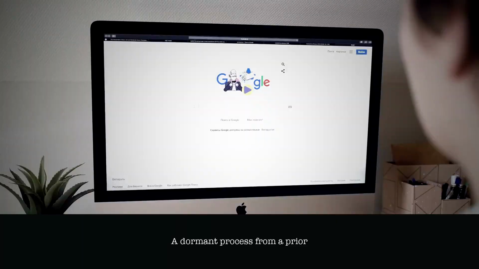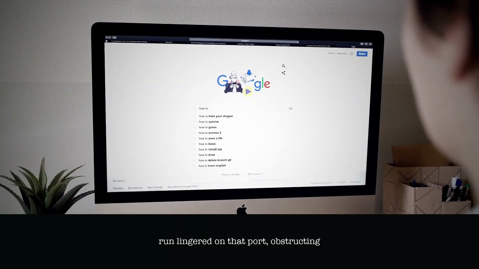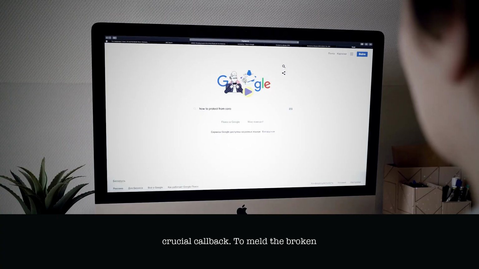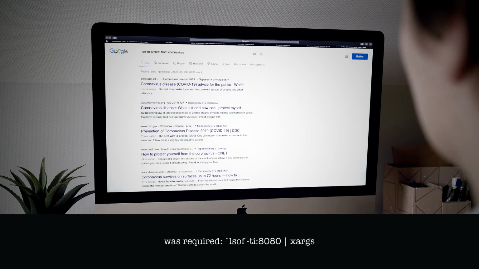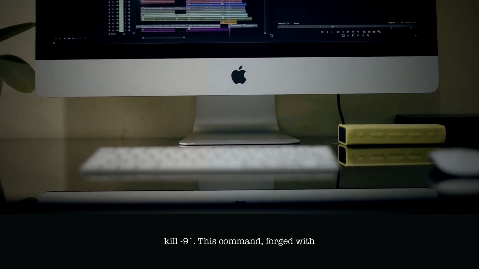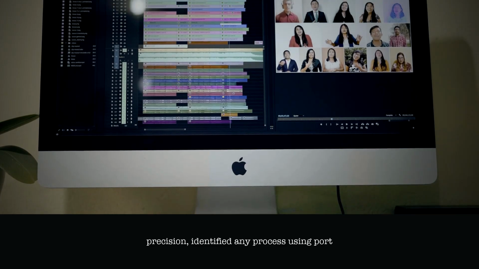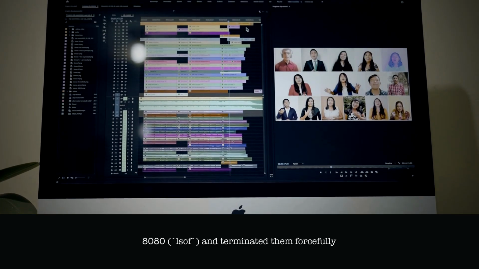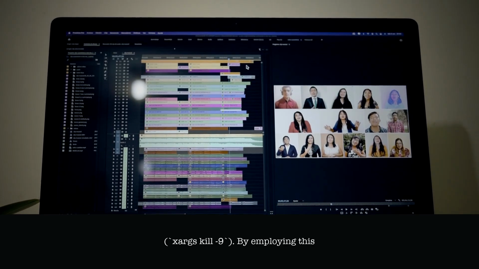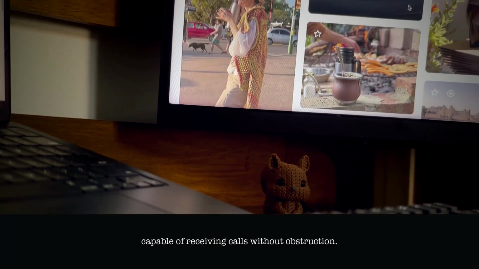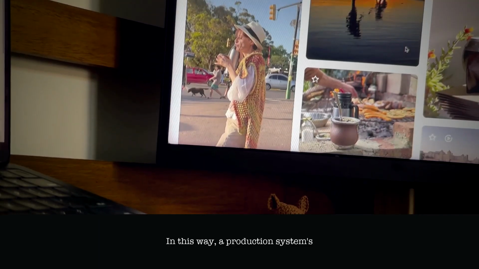Chapter The Output. In the forge of production systems, a silent malfunction threatened the Gumroad OAuth callback server, bound to port 8080 in Python. A dormant process from a prior run lingered on that port, obstructing the new server's reception of the crucial callback. To meld the broken and the functional, a decisive strike was required. lsof -ti :8080 | xargs kill -9. This command, forged with precision, identified any process using port 8080, lsof, and terminated them forcefully, xargs kill -9.